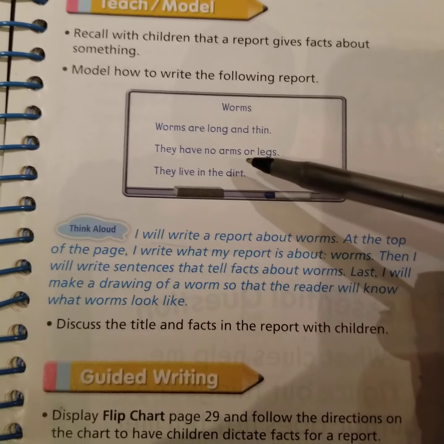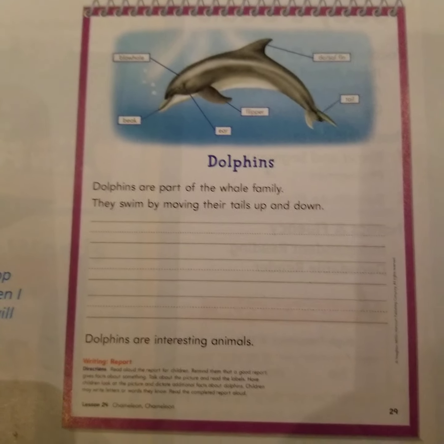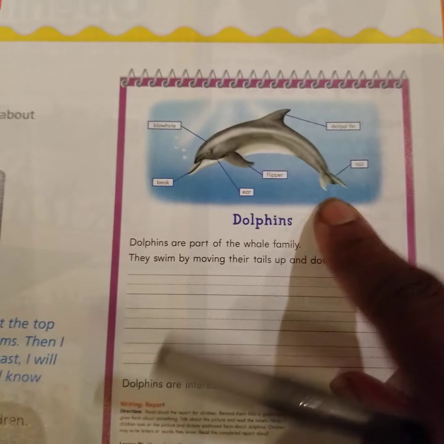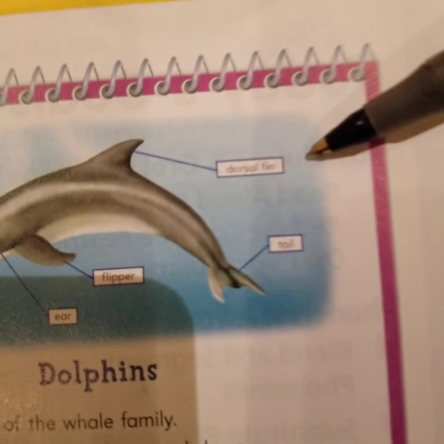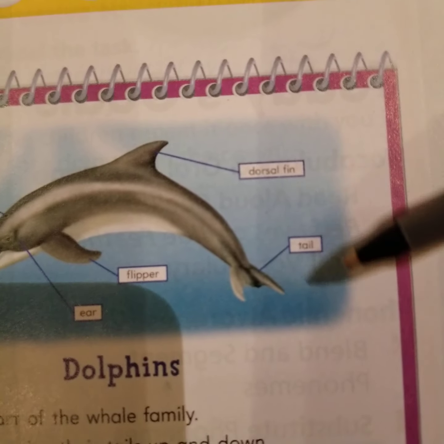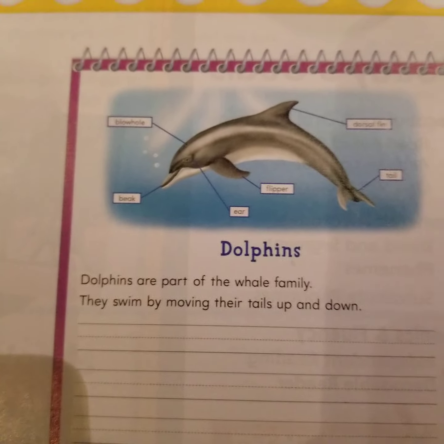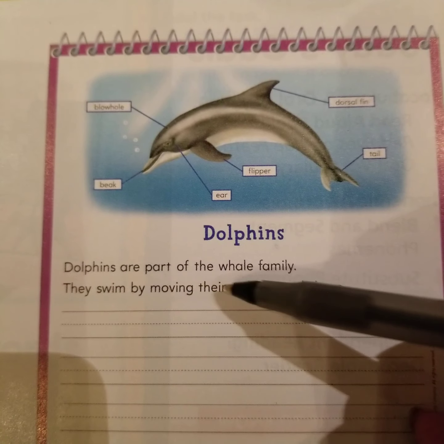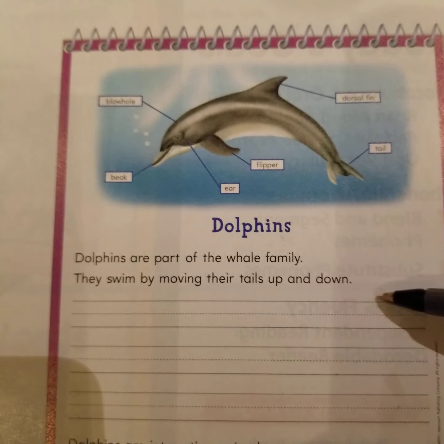So we're taking a look at our dolphin chart here. And this is what you're going to be doing today. You're going to be basically completing this chart. So it starts off, we see a diagram of a dolphin, and it has different parts. It has the blowhole, the dorsal fin, the tail, the flipper, the ear, and the beak. So it says down here, the title is already given, dolphins. Dolphins are part of the whale family. They swim by moving their tails up and down.